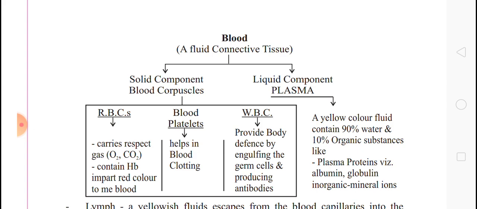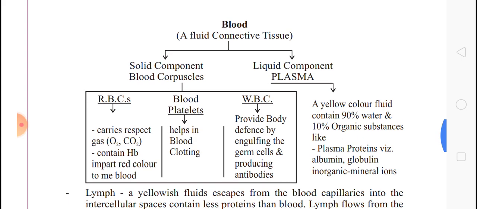Understood? So we have understood here that plasma is a yellow color fluid containing 90% water and 10% organic substances like plasma protein, globulin, and digested food, common salt, waste products like carbon dioxide and urea, and hormones also. And plasma carries these dissolved substances from one part of the body to another part.